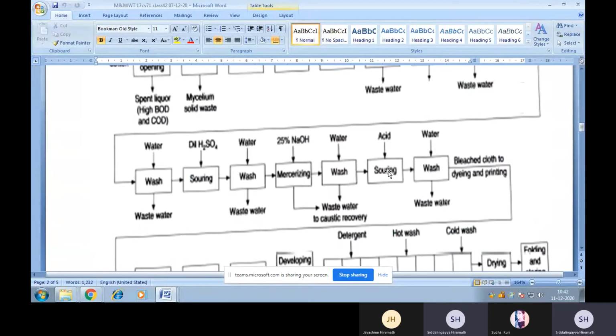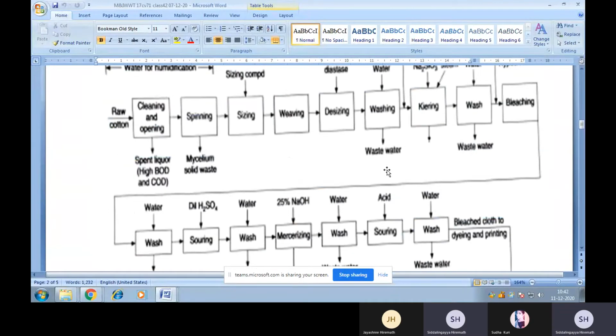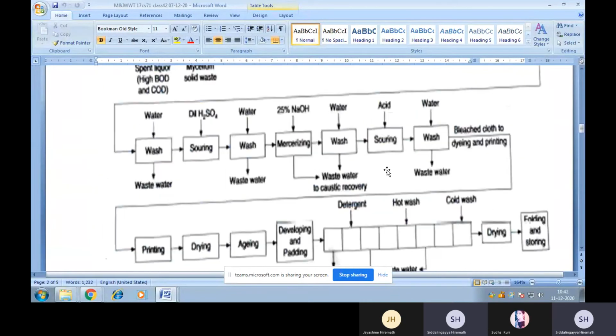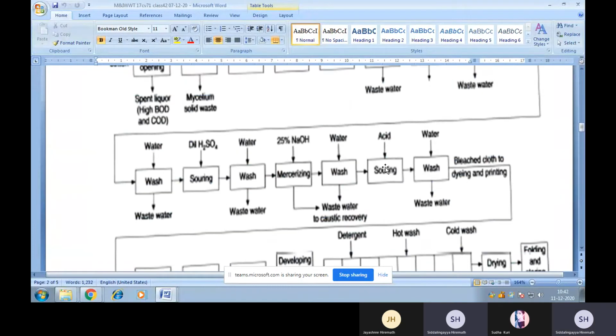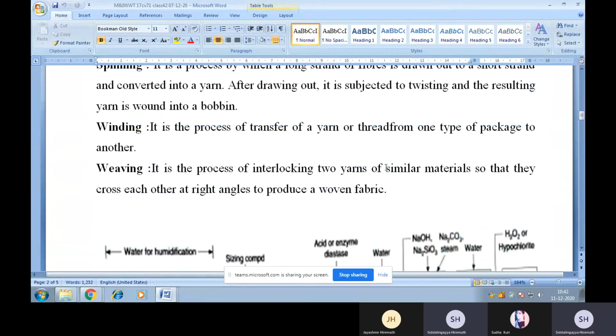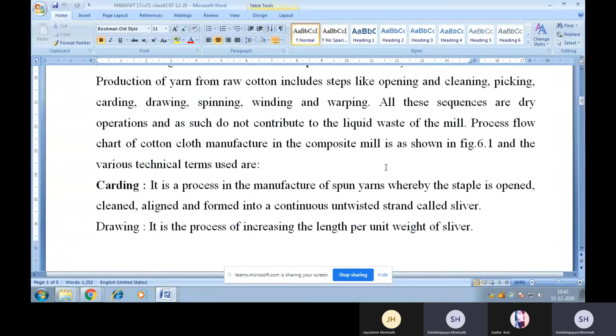We have so many steps here, so many processes of manufacturing the cloth. Just go through the notes which I have uploaded in the WhatsApp group. Understood? Now, let us discuss the various technical terms used related to cotton textile mills.